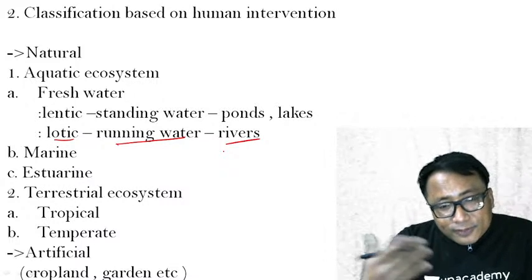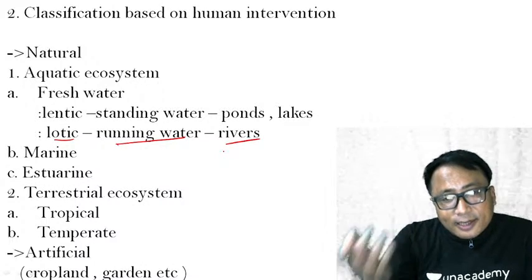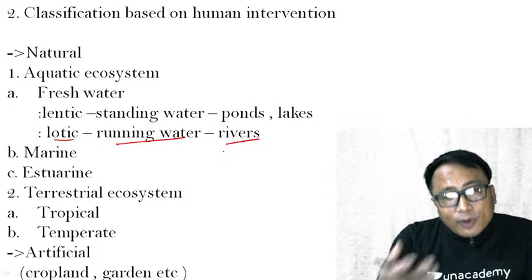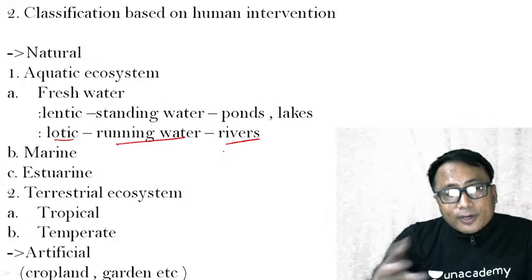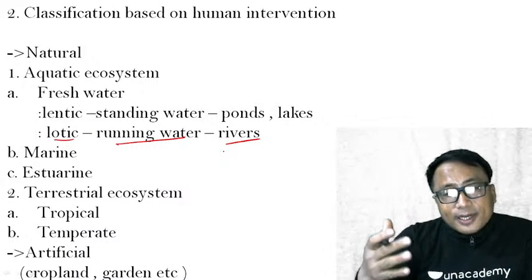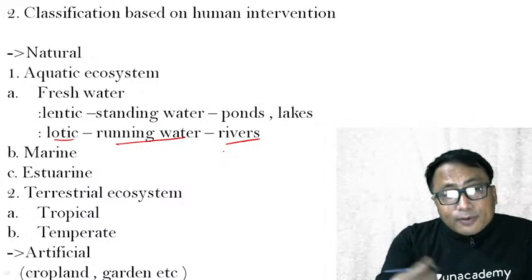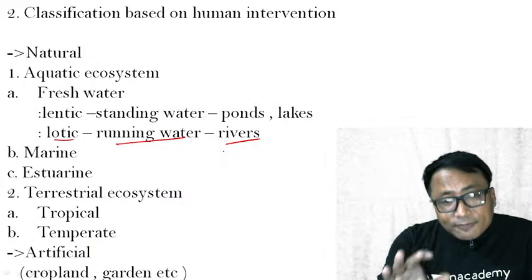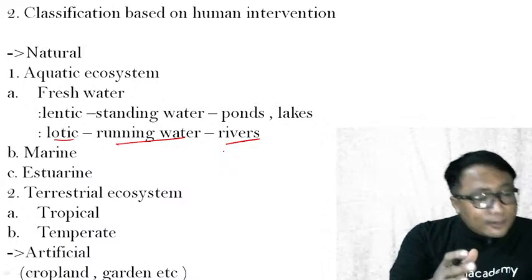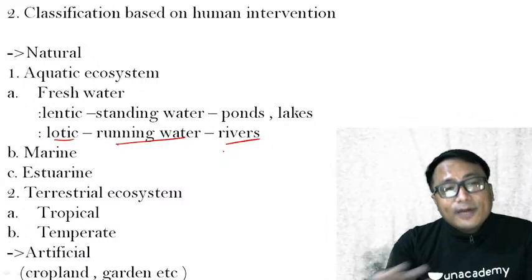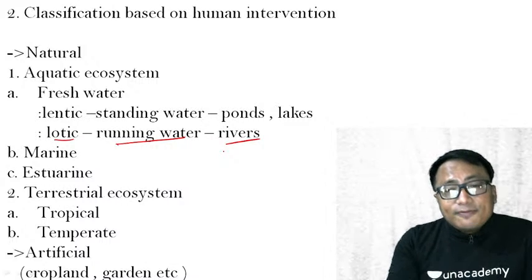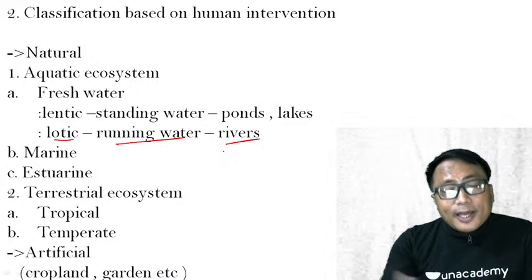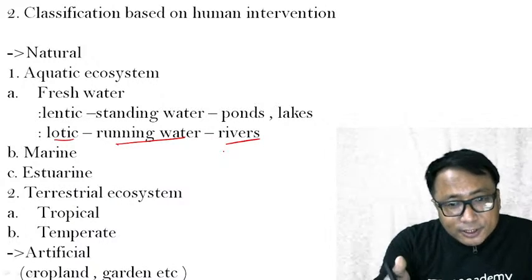Depending on all of these factors, that is the salinity, the temperature, the velocity of the river, or the depth of the river, whatever it is, the organisms, plant or animal, will be present. Therefore, it is divided. It is not just for the sake of division that we are dividing this, but there is a significance, there is a difference, that's why. And why there is a difference, I have just mentioned to you.